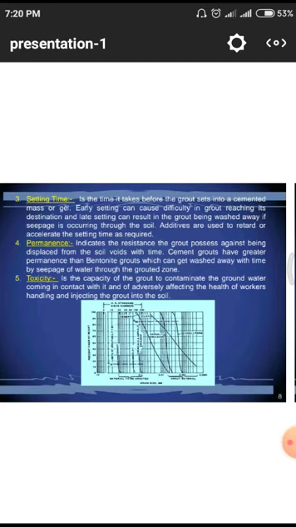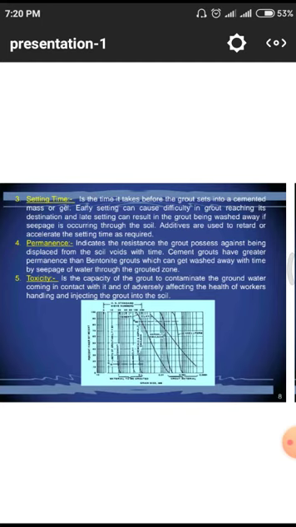Next one is performance. It indicates the resistance the grout possesses against being displaced from the soil voids over time. Cement grouts have a greater performance than bentonite grouts, which can get washed away at the time of seepage of water through the grouted zone. Whenever we go for grouting techniques, we have to observe the site conditions.